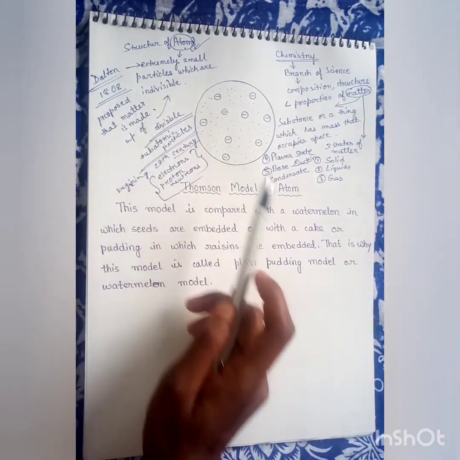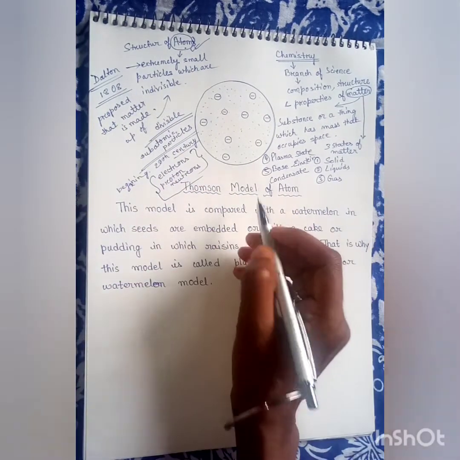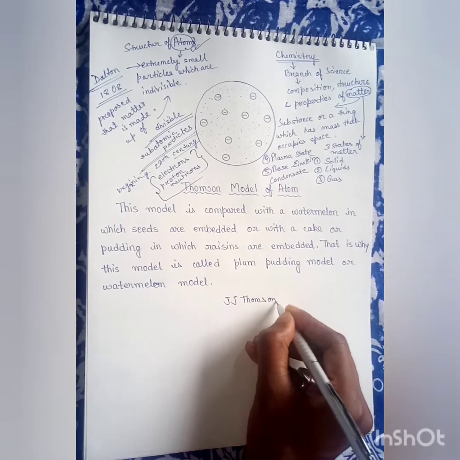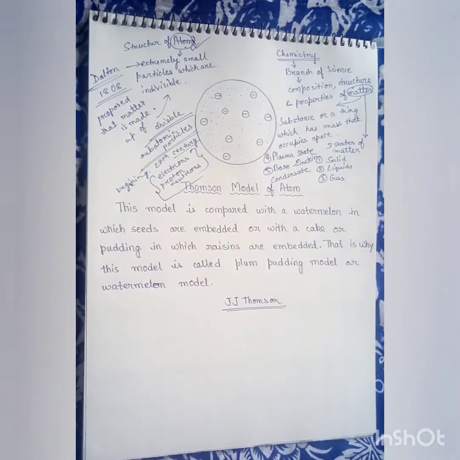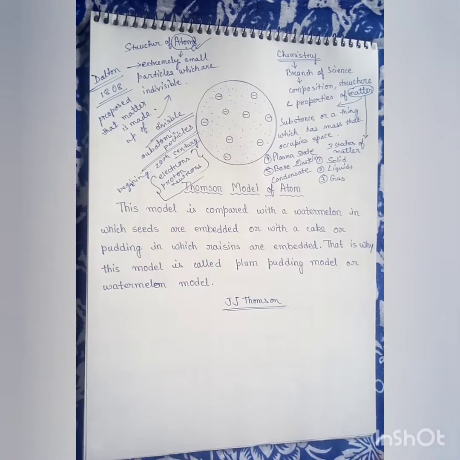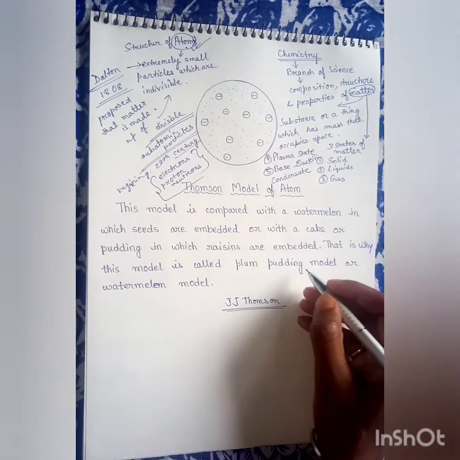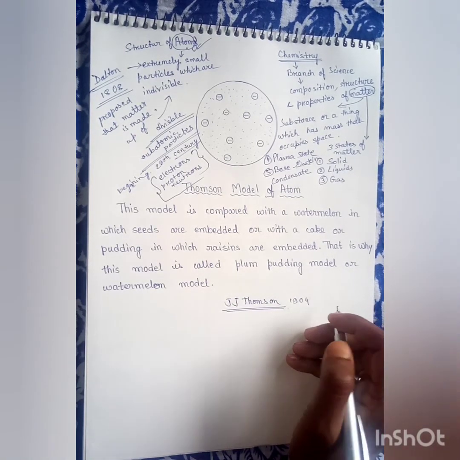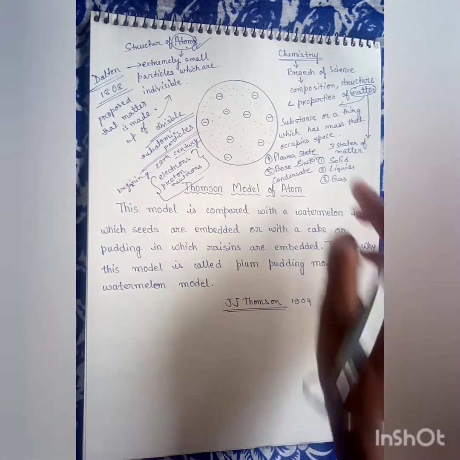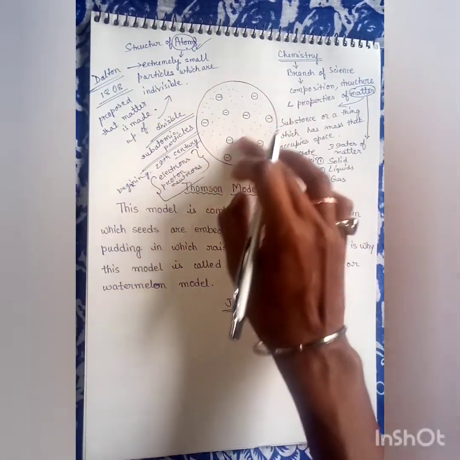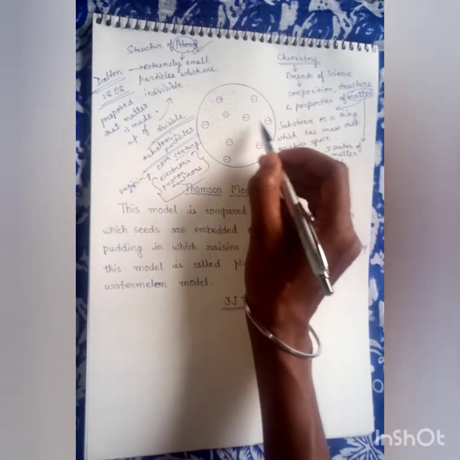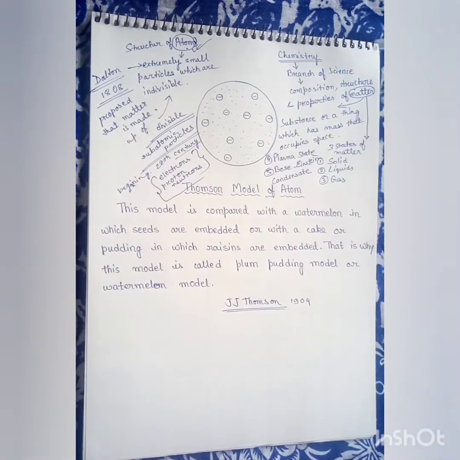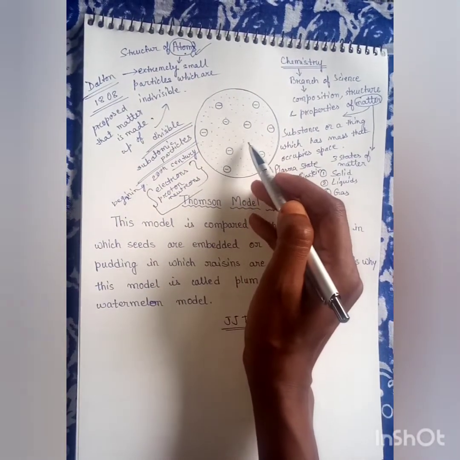Let's see what another scientist, J.J. Thomson, explained about the structure of atom. J.J. Thomson in 1904 explained that an atom is a sphere of positive electricity in which are embedded a number of electrons, sufficient to neutralize the positive charge.